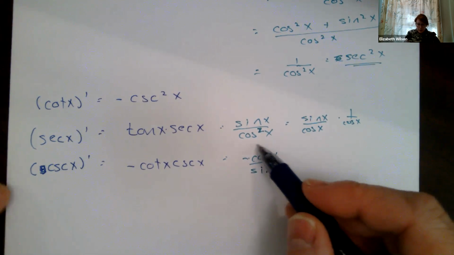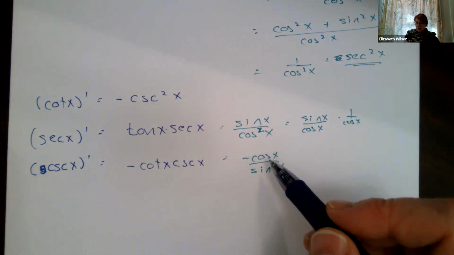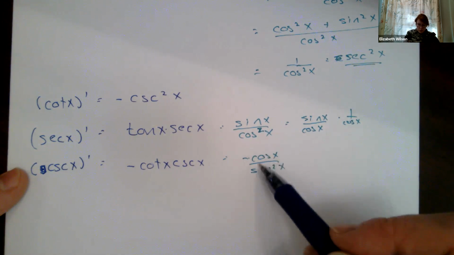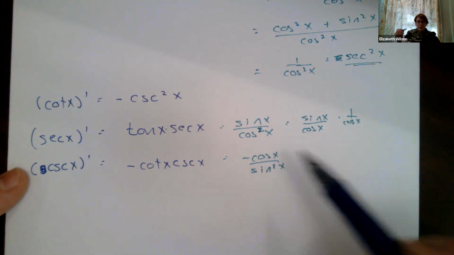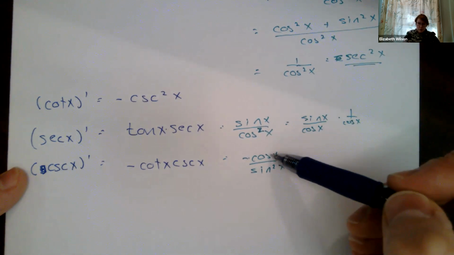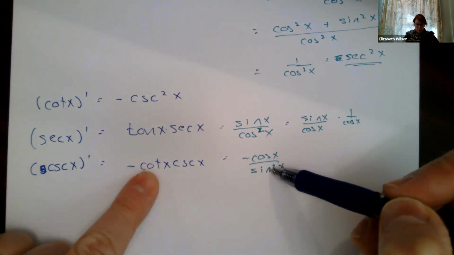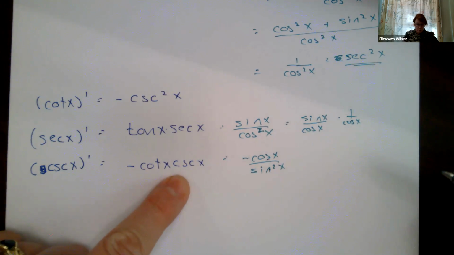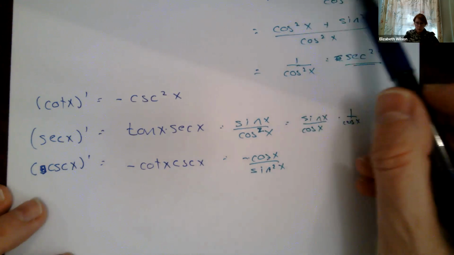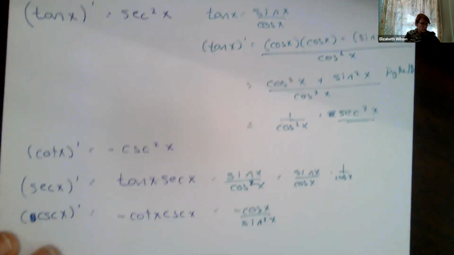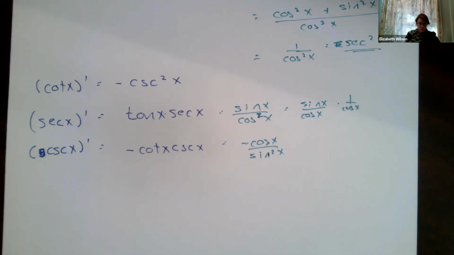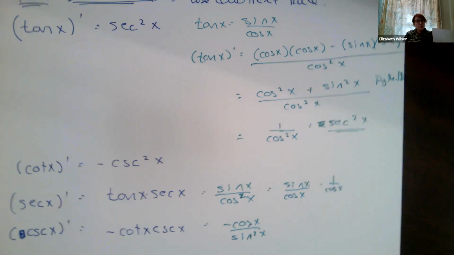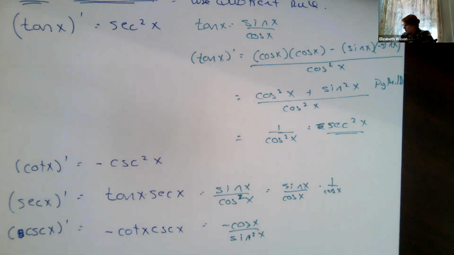If you get an answer like this when you do your derivative from the quotient rule, make sure that you combine it. You recognize that one of those cosines attaches to a sine to give me cotangent, and then I just have 1 over sine left over, which is a cosecant. And the negative comes from how we do our quotient rule here. Okay, so those are our derivatives. Give you guys a chance to finish writing that, and then we'll take a look at our lecture examples.